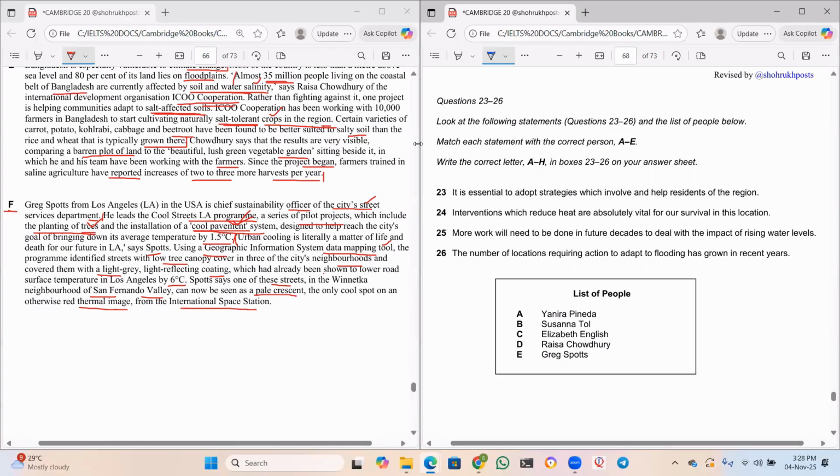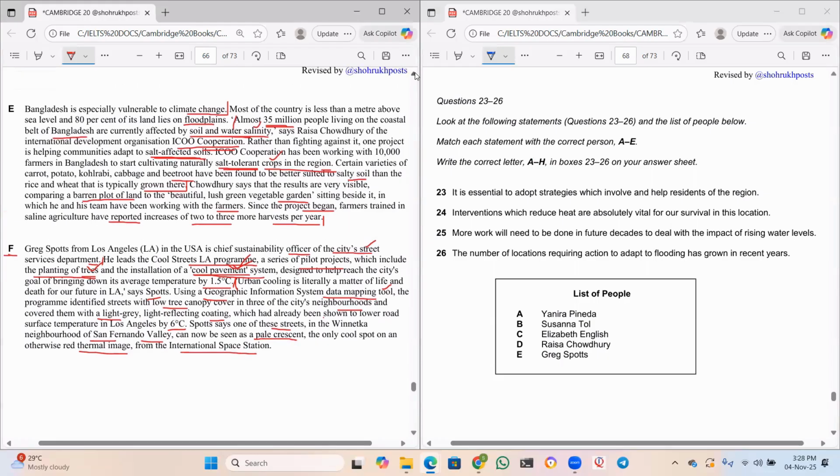Okay, let us move to the next section here, guys. Now, what is the last section? It is the list of people. Here we have to match the list of people who said what. All these people, they said something in the paragraph. So we have to identify who said what. This should be easy because we have read the whole paragraph already. And we have to remember who said what. This is very important, guys. Now let us read.